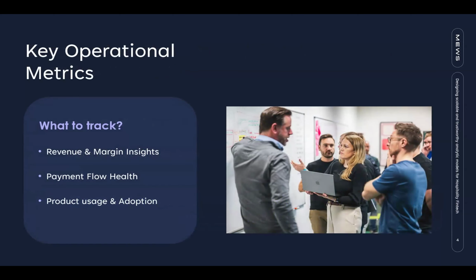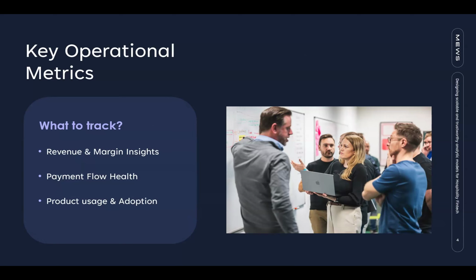The first thing that we should look into is what we want to track. What we did is we grouped these metrics into 3 buckets. The first bucket would be revenue and margin insights. Here, what we are measuring is business metrics, like the fees that are collected, like the refunds, or the margins.